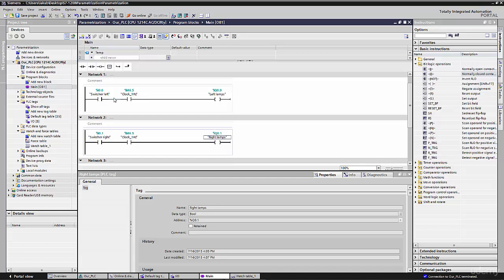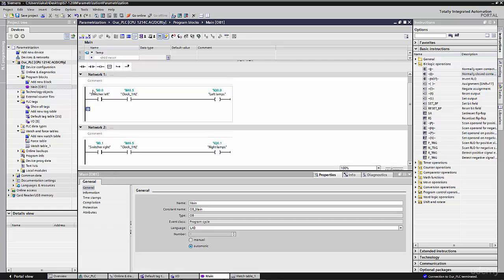If we have some problem, we should click our red triangle in our car, and we need to start blinking two lamps at one time. As you remember, we have an open coil here. This open coil can be used only once in the project, so we cannot write in a third network, for example, switcher triangle, clock, and control these two elements at one time. We cannot do it because it is an open coil and it can be used only once in the program. How do we make it?